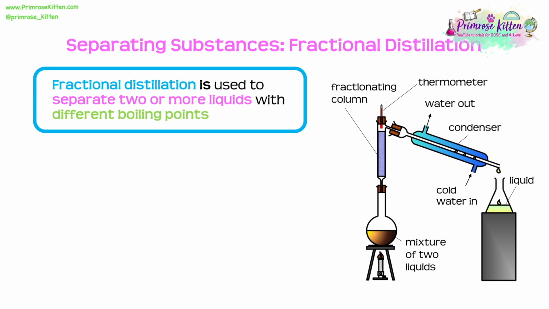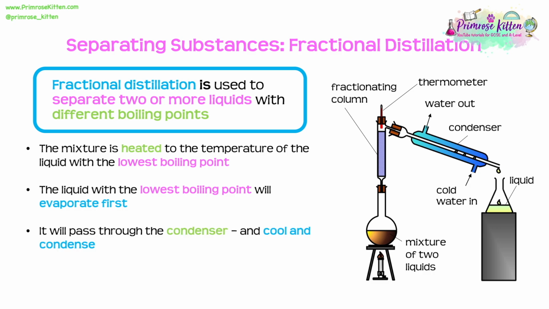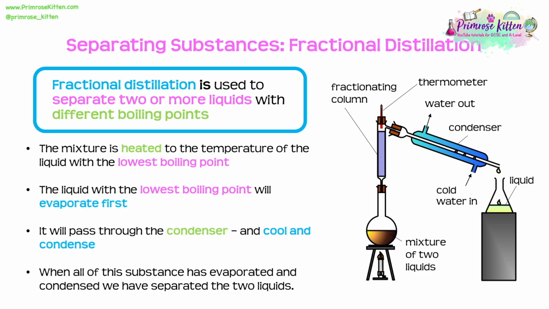So let's run through the steps here. So the mixture is going to get heated to the temperature of the liquid with the lowest boiling point. Now the liquid with the lowest boiling point is going to evaporate first. It's going to rise up through the fractionating column and pass through the condenser, eventually cooling and condensing. Now when all of this substance has evaporated and condensed, we've separated the two liquids.